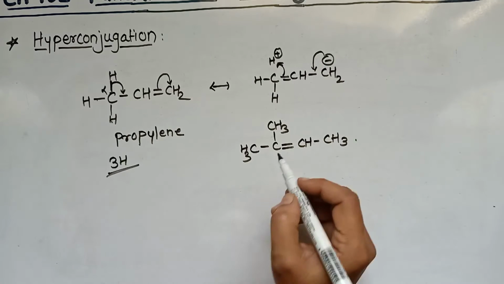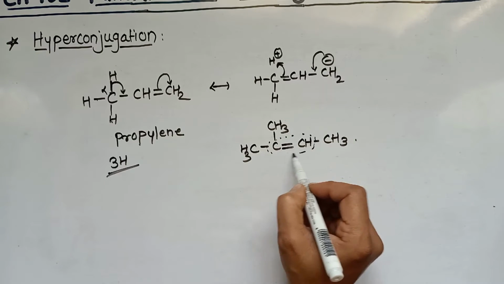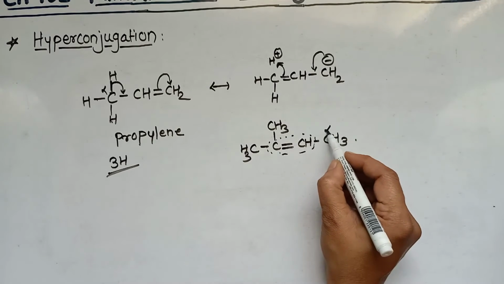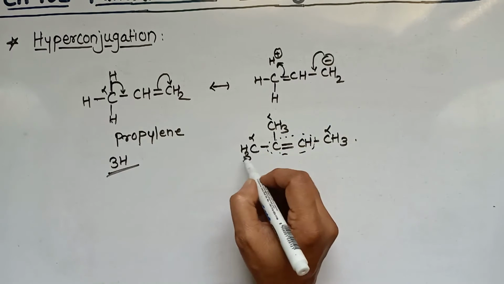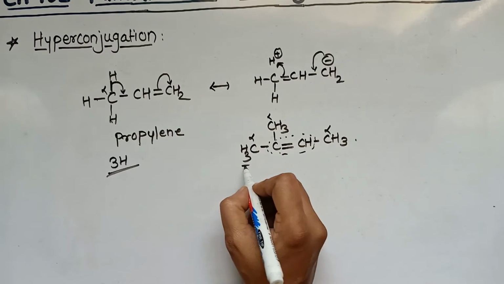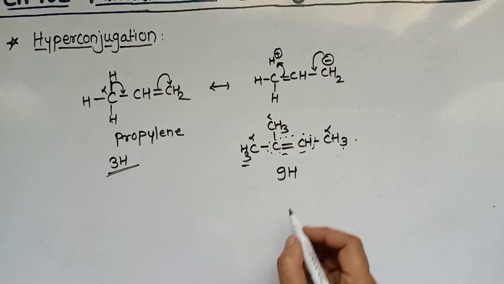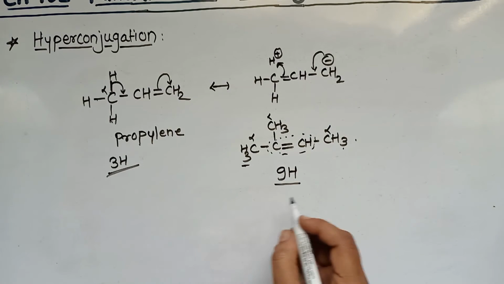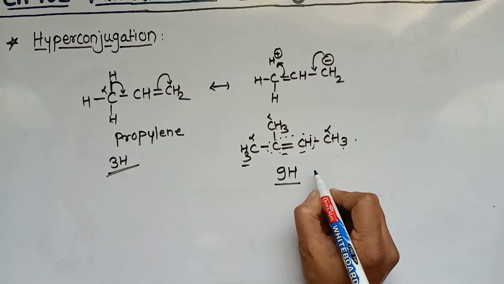In this case, how many hyperconjugating structures are possible? This is a functional group. The carbons attached to this functional group are called alpha carbons, right? And to those alpha carbons, how many hydrogens are attached? 3 plus 3 plus 3, that is 9 hydrogens. So 9 hyperconjugating structures are possible in this compound.